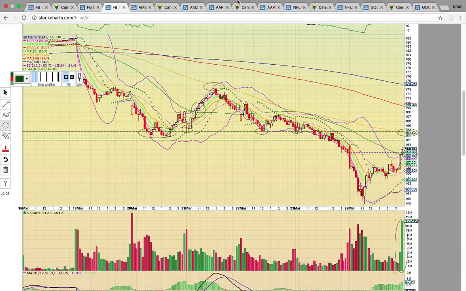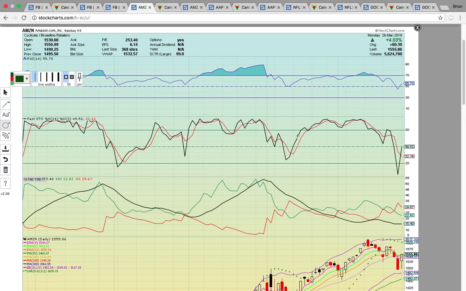Notice the giant volume spike on the close and the big bounce off of low of day. It was strong all the way into the close. Okay, let's look at Amazon here.